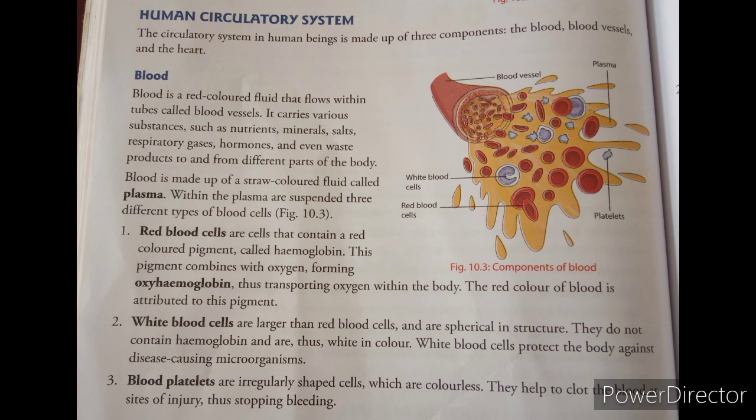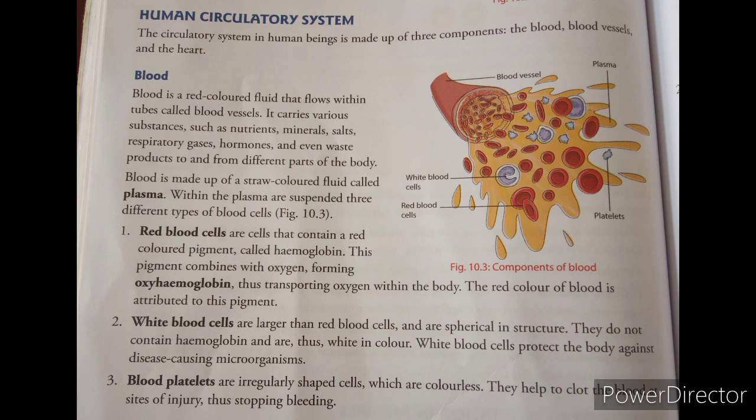Human blood is a red colored fluid. It is called a connective tissue because it consists of cells, the blood cells. It flows within the tubes called blood vessels. It carries various substances such as nutrients, minerals, salts, respiratory gases, hormones, even waste products. The respiratory gases mean oxygen and the excretory gas carbon dioxide. So waste products are transported from different parts of the body.